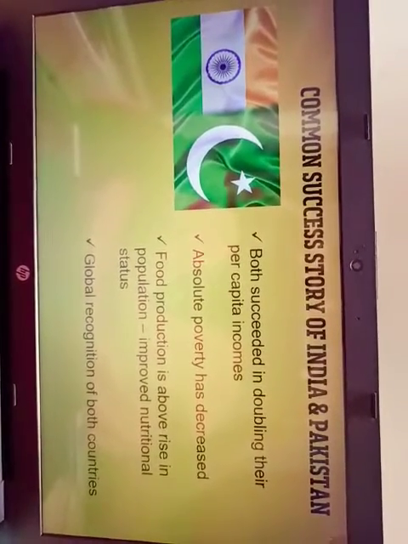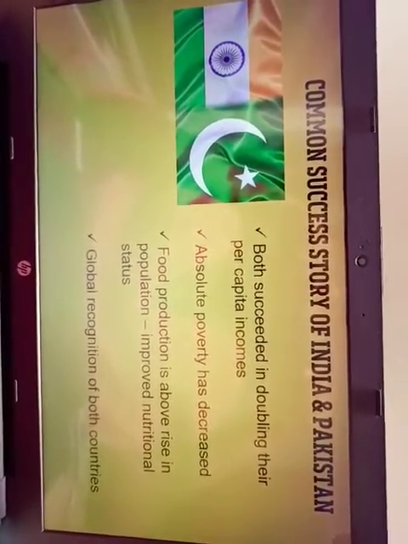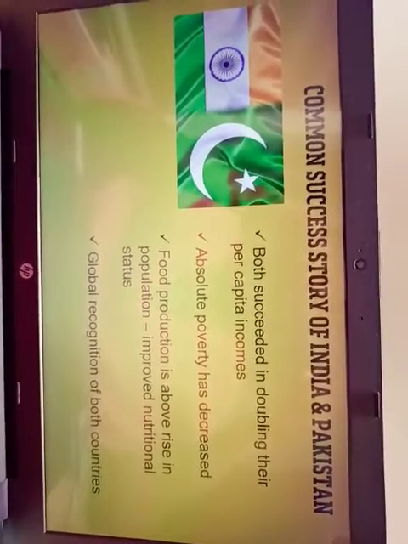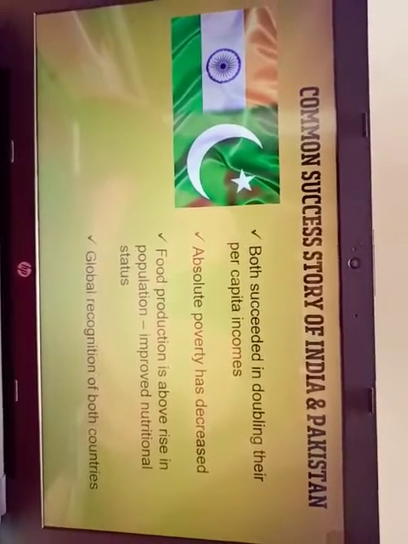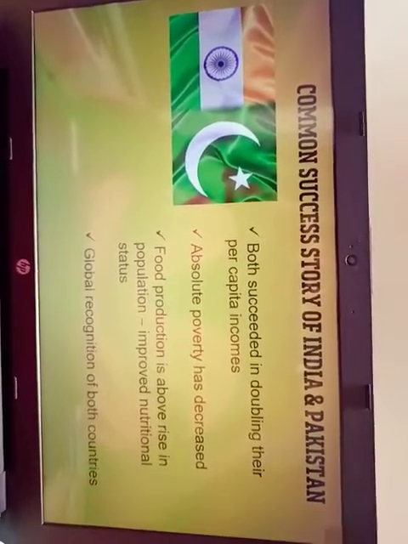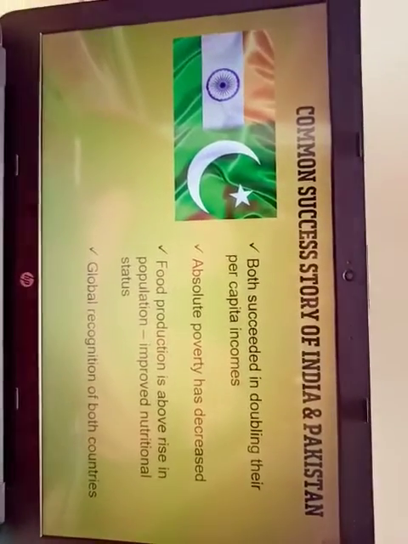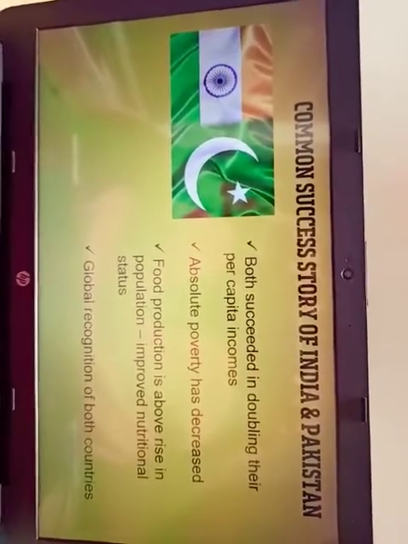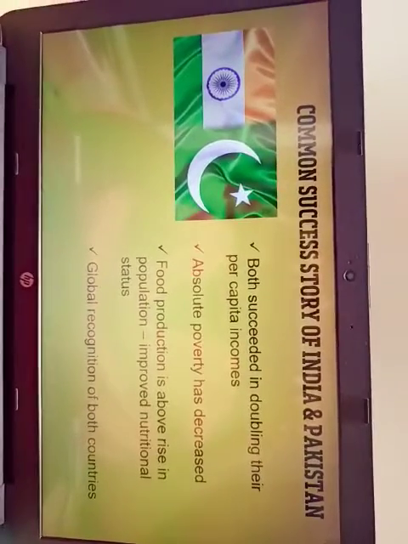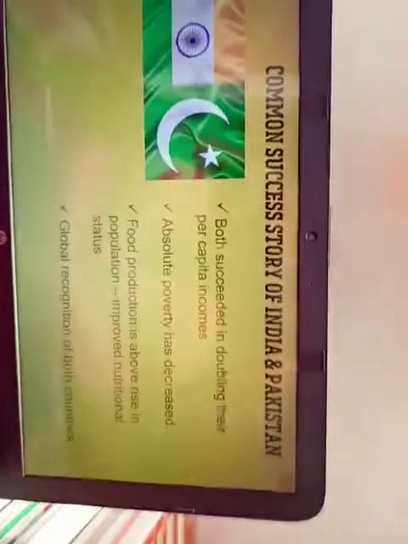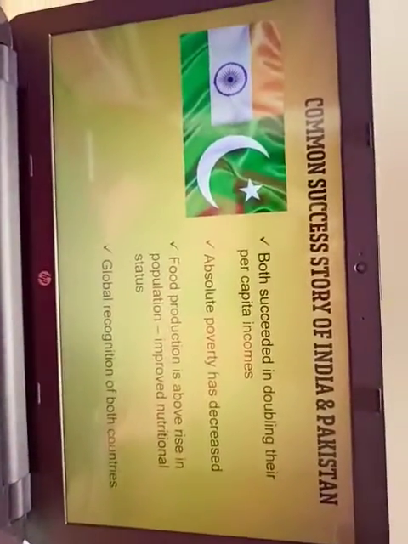Then global recognition of both the countries. Even though we are not a developed country compared to China, in global economies, if you take the list, India is in the top 10 list. So that made us a globally recognized country in the world. Both of the countries are globally recognized.